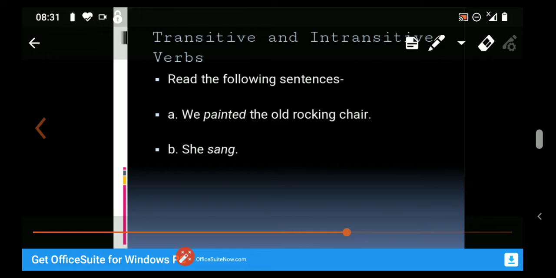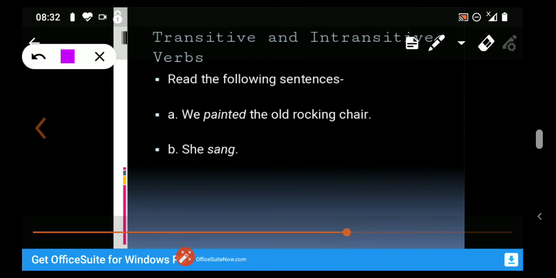Now, next topic is transitive and intransitive verbs. Read the following sentences first of all, students. First, we painted the old rocking chair. Second, she sang. Now tell me, what is the difference between the two verbs in the above sentences?